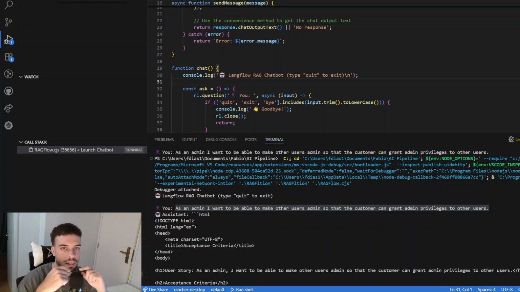You can also interact with your flow via Docker containers as well. And also you can export your flow to a JSON file, and you can export your flow as an MCP server and integrate it with any MCP server enabled tool that you prefer.